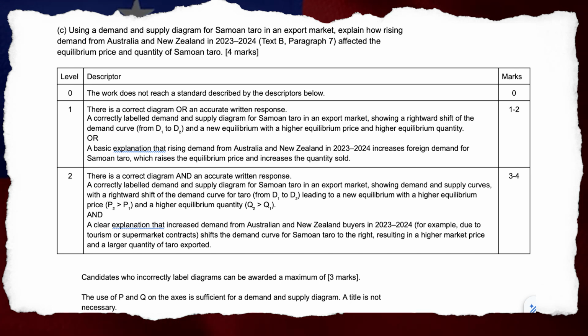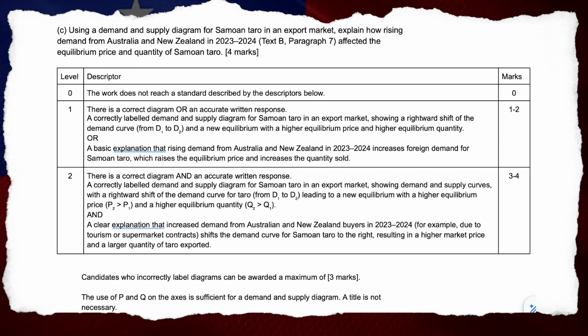A correctly labeled demand and supply diagram for Samoan taro in an export market showing a rightward shift of the demand curve from D1 to D2 and a new equilibrium with a higher equilibrium price and higher equilibrium quantity. Or, a basic explanation that rising demand from Australia and New Zealand in 2023-2024 increases foreign demand for Samoan taro, which raises the equilibrium price and increases the quantity sold.